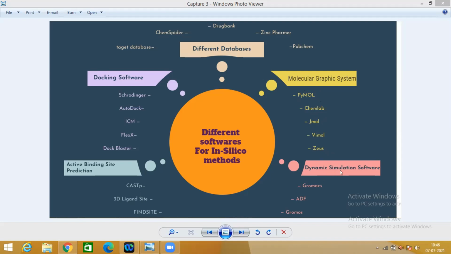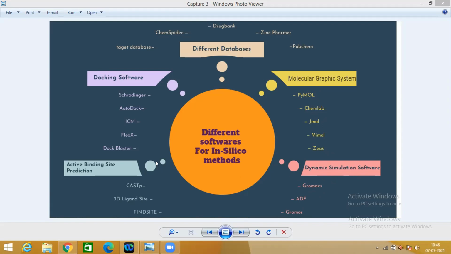Third is the dynamic simulation software. Here, using the computer, we can simulate the system. Different softwares are GROMACS, ADF, and GROMOS is also there. So these come under dynamic simulation software.